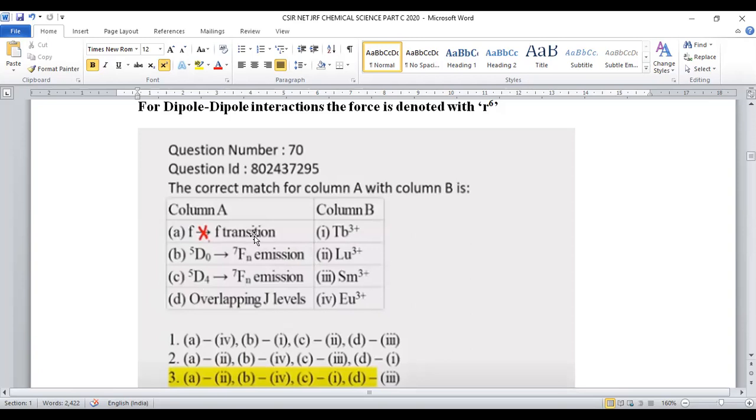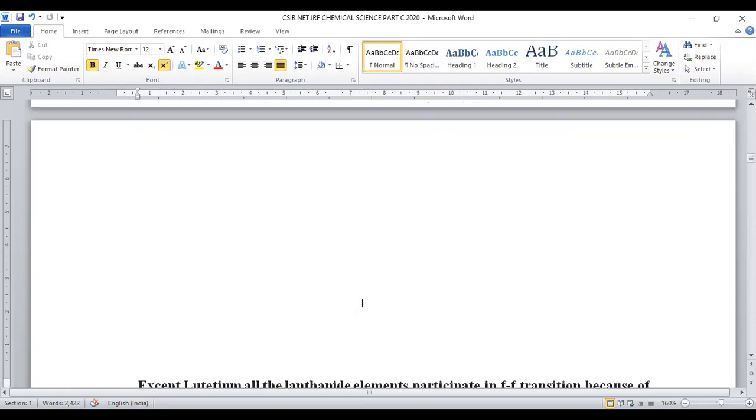For A, FF transition not possible is the suitable answer for lutetium plus 3. So 5D0 to 7F emission is possible for europium. 5D4 to 7F emission is possible for terbium plus 3, right? And the last one is overlapping J levels. So the only option left over will be samarium plus 3.